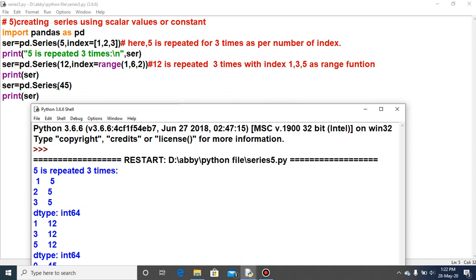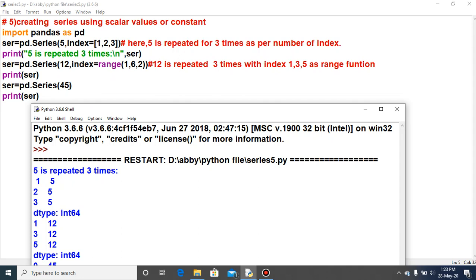The third series is 45, a scalar value without index. Tell me, what will be the index for this case? By default, the index will start with 0. Clear? Yes, of course it will start with 0, but how many times will the scalar value display?